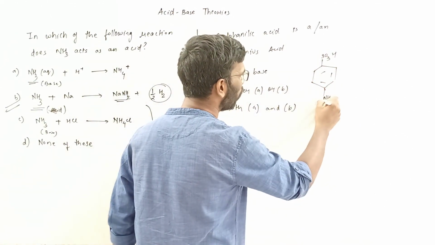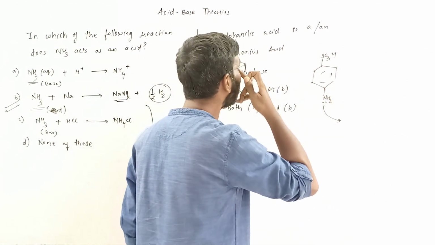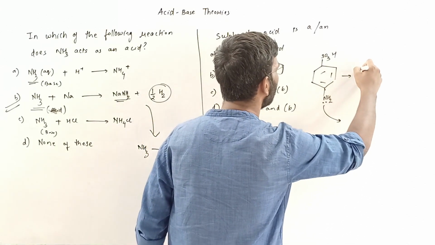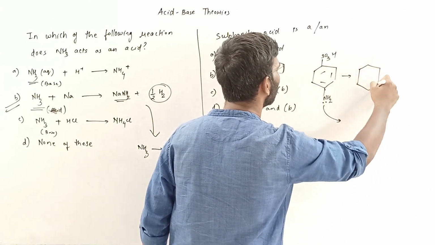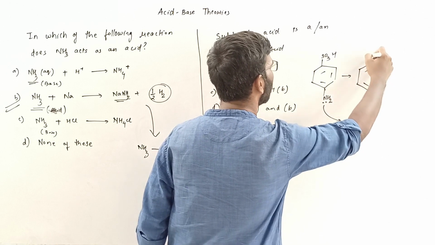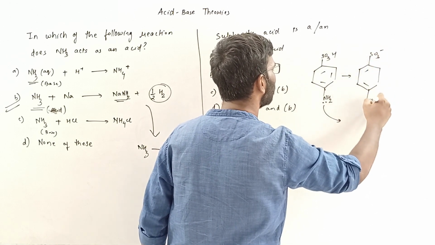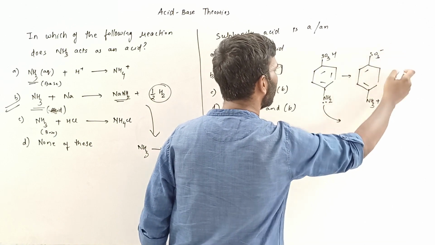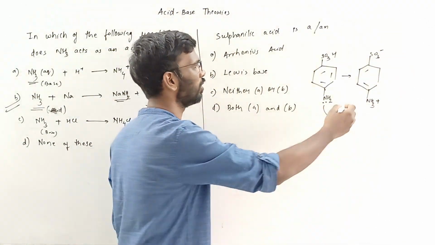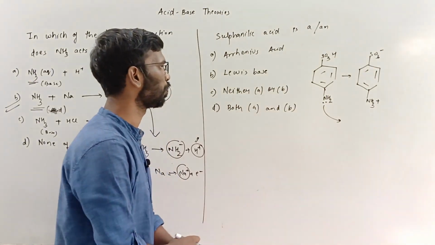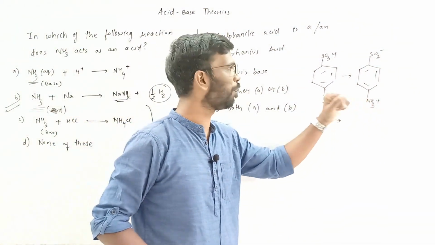See, there is a lone pair of electrons. It can donate its lone pair, and it can also form SO3 minus and NH3 plus. It can donate its hydrogen to this. This is similar to a Zwitter ion, right? This is NH3 plus which you are getting.